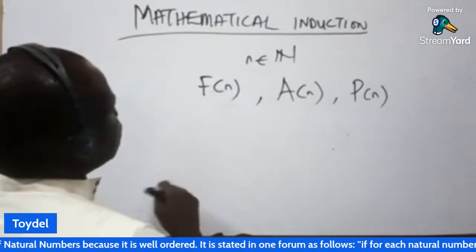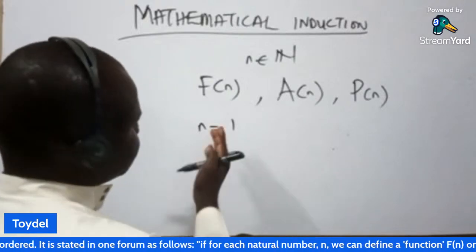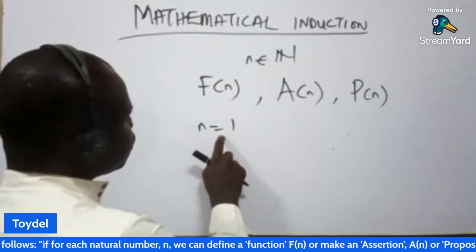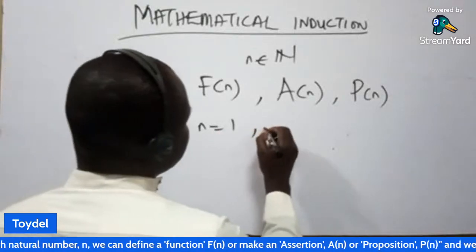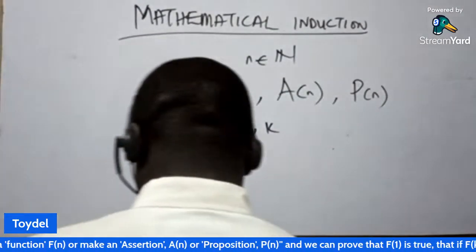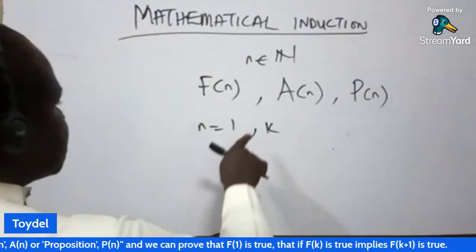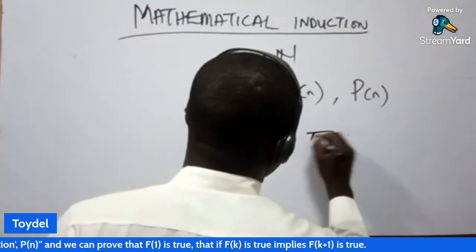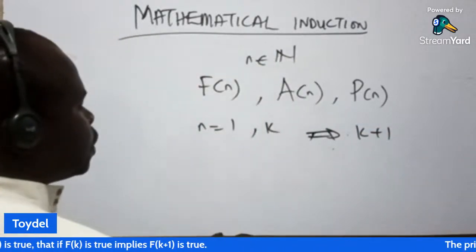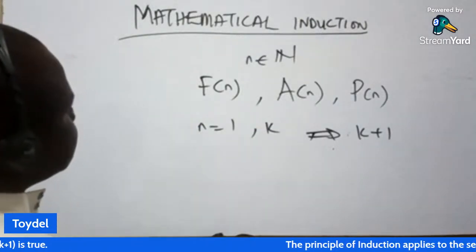We test for when n is equal to 1 and check if it holds. Then we go to n equal to k and check if it is true. If it is true when n is equal to k, that implies that k plus 1 will also hold under consideration. That is what we do in mathematical induction.